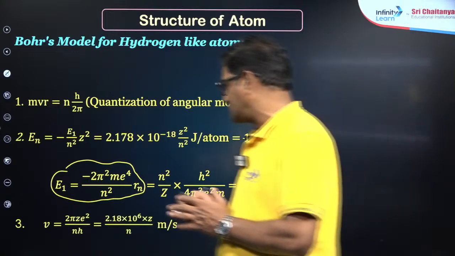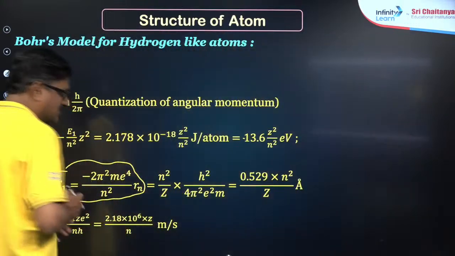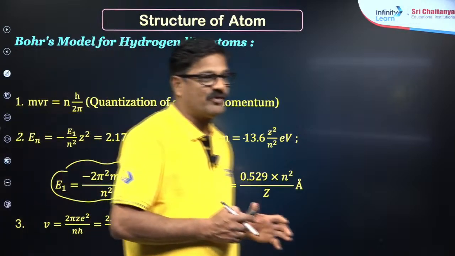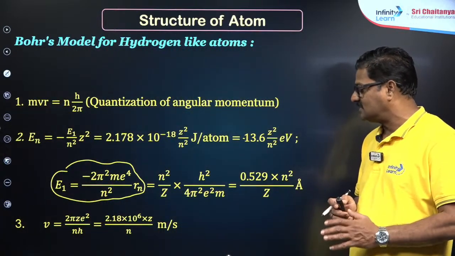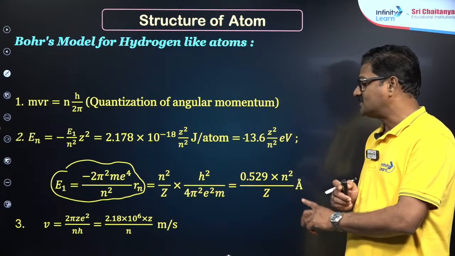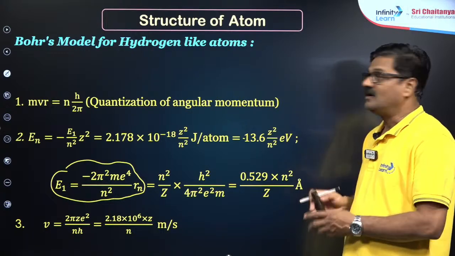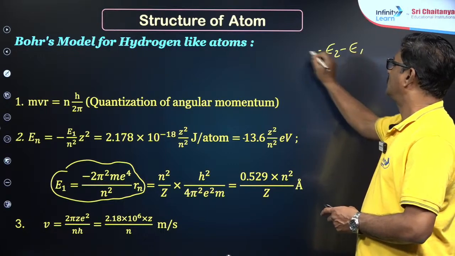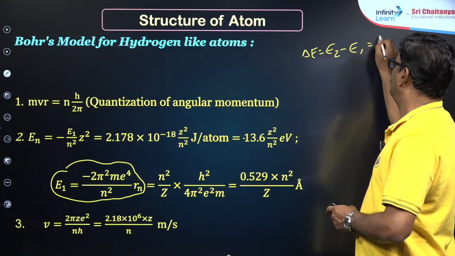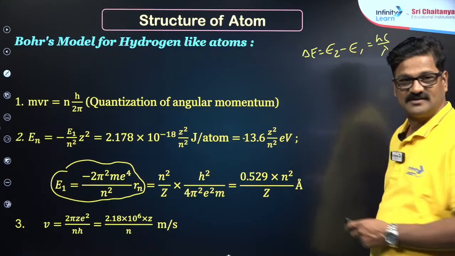Otherwise, the velocity of the electron is given as 2 pi z e square by n h, and it is given as 2.18 into 10 power 6 into z by n meters per second. And also you can see E2 minus E1 is equal to delta E is equal to hc by lambda.